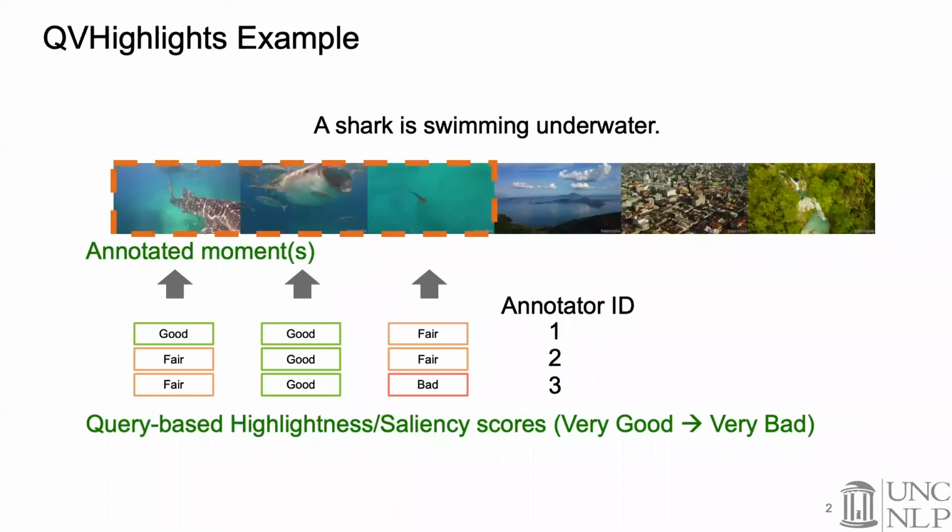Here we show an example from our QVHighlights dataset, where each example has a natural language query and a video. Each query is also paired with a single or multiple moments inside the video that are most relevant to the query. For each clip inside the annotated moments, we annotate highlightiness or saliency scores from different annotators.